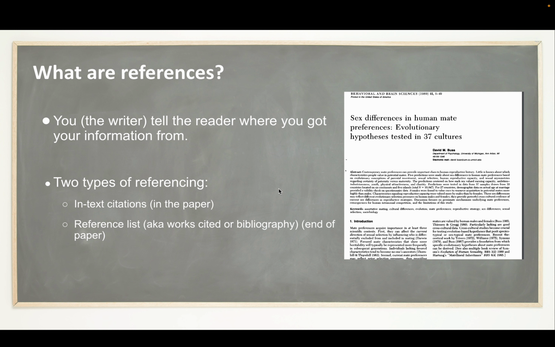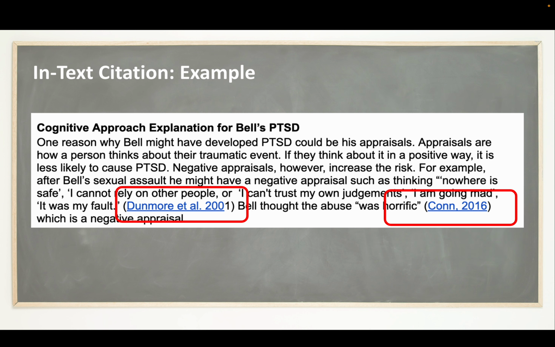Now, there are two types of referencing you need to do. In-text citations, which is what these are, in the text themselves, and there's a reference list, which is sometimes called a works cited or a bibliography, which is at the end of your essay.